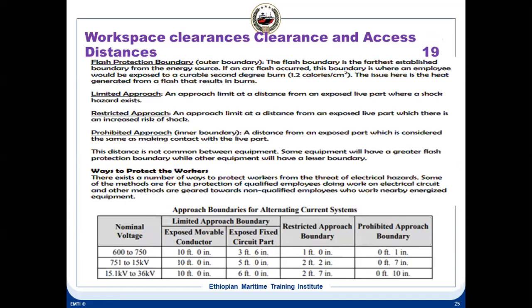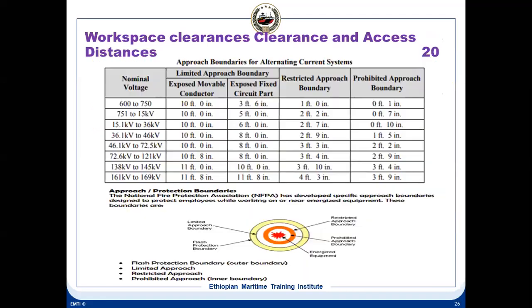This I was telling you about, the approach boundaries. You see, flash protection boundaries, there are certain boundaries. The flash protection boundary is the farthest established boundary from the energy source. If you look at this next one, you can see here, this is the energized equipment. And this boundary is called the flash protection boundary. So how much can you go near to this? This is a limited approach.